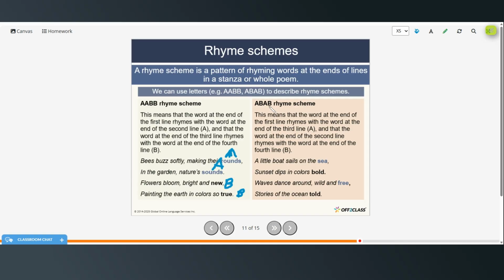An ABAB rhyme scheme, this means that the word at the end of the first line rhymes with the word at the end of the third line, which makes up the A, and that the word at the end of the second line rhymes with the word at the end of the fourth line, B. So: a little boat sails on the sea, sunset dips in colors bold, waves dance around, wild and free, stories of the ocean told.